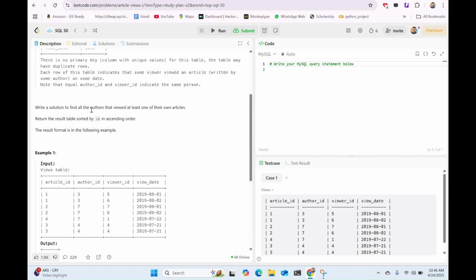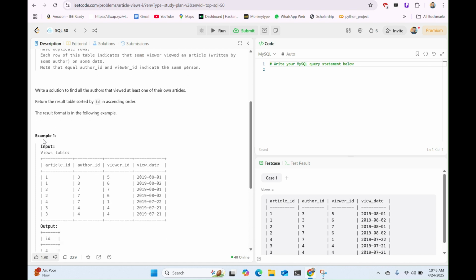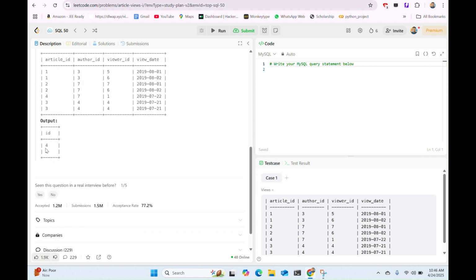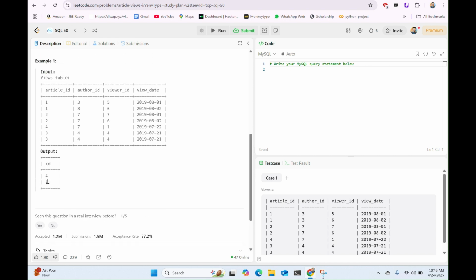So write a solution to find all authors that viewed at least one of their own articles. So we have to write a query for authors who viewed their own articles at least one time. Return the result table sorted by ID in ascending order. You can see in the output section, 4 and 7, where 4 comes before 7. So this is the sorted order, in descending order. No, no, sorry, in ascending order.